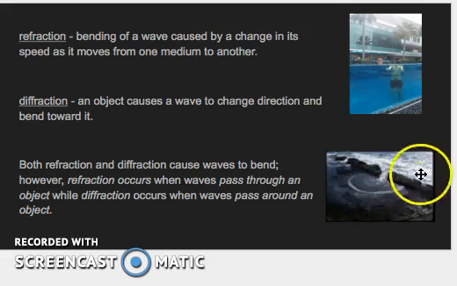Now down here we have an example of diffraction. Notice how we've got this barrier of all these rocks and things. It's a natural barrier, and the ocean waves are coming in. As the waves hit the barrier, they go through this tiny opening here, and then they bend around it. See how they're making this big circular pattern? That's a form of diffraction. And in our lab today, we're going to be spending a lot of time on diffraction, looking at how light bends from one medium to another, and also as we have a boundary or some other object in the way.